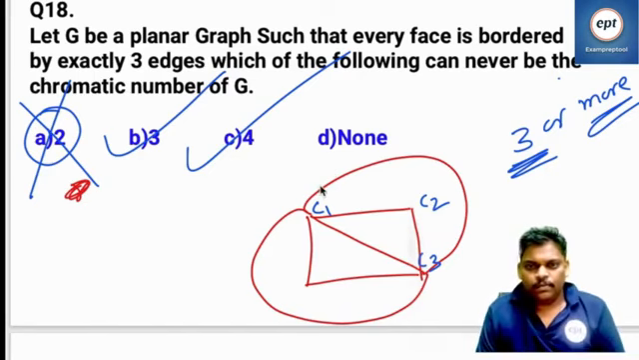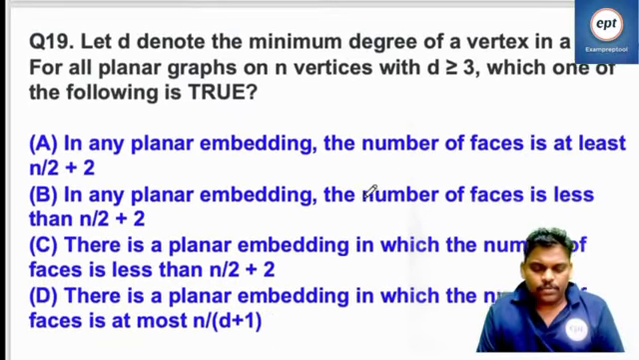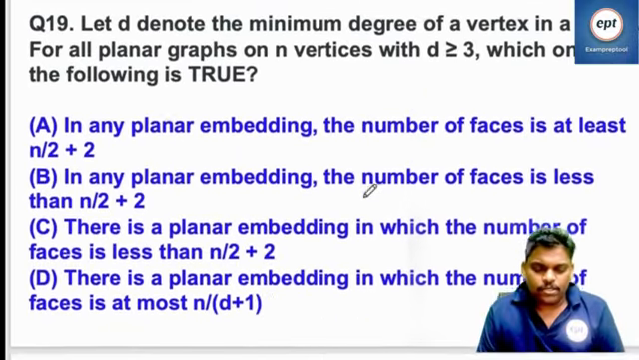Right. Yeah. Go to the next one. Yeah. So try this one. This also try.